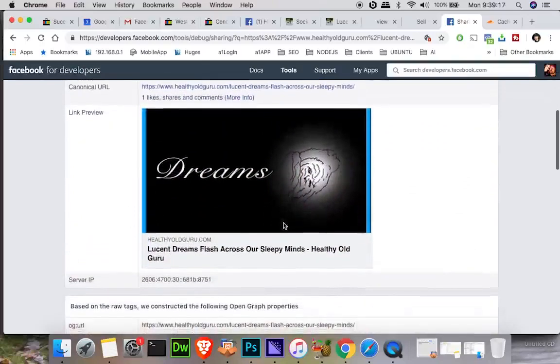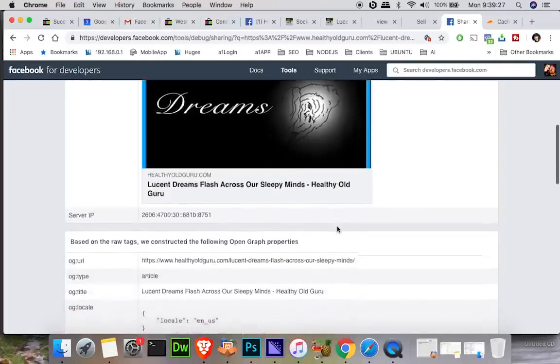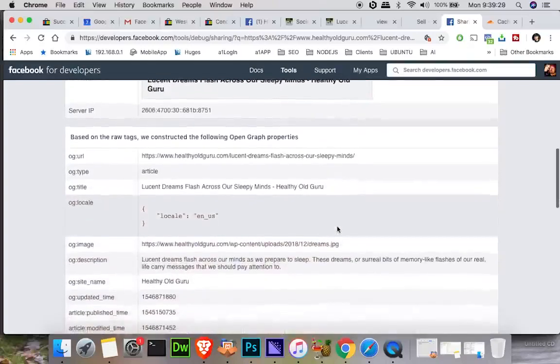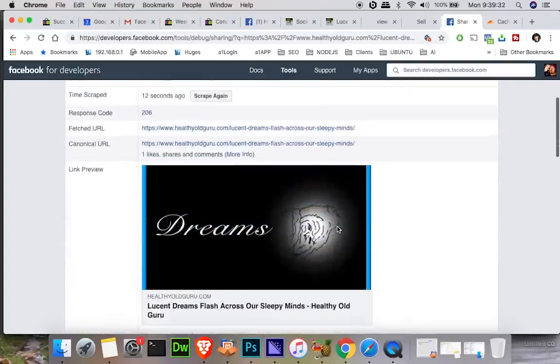But the important part was to see how it's going to appear in Facebook, like whenever I go to share it on the groups. And I'm happy with this. We have our graphic there. We have what the post is about. And so we're going to just go ahead and share that within our Facebook group.